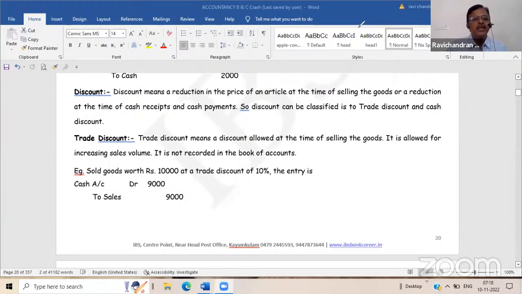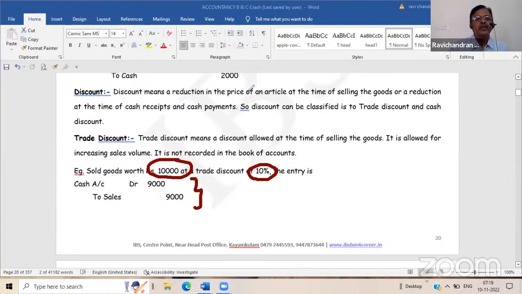Suppose a discount is being allowed at the time of purchase itself. 10,000 rupees worth of goods has been purchased by a party. We sold goods and we allowed a 10% discount on that in the invoice itself. Then we will put a journal entry only for the net transaction of 9,000. What is the effect if you put it like this?